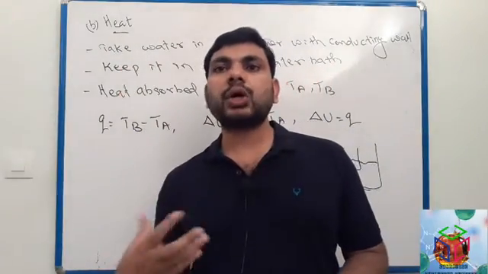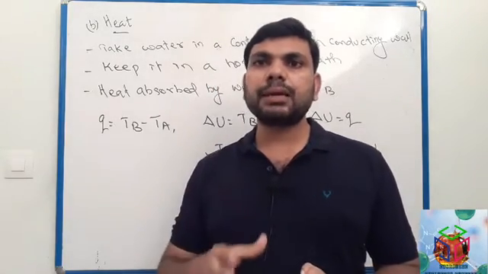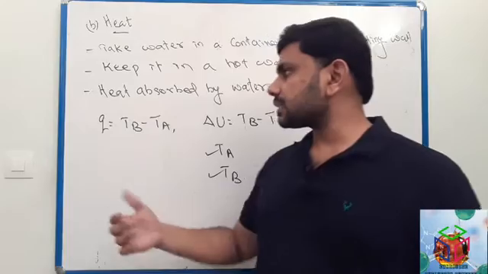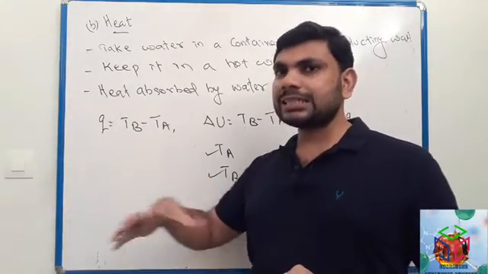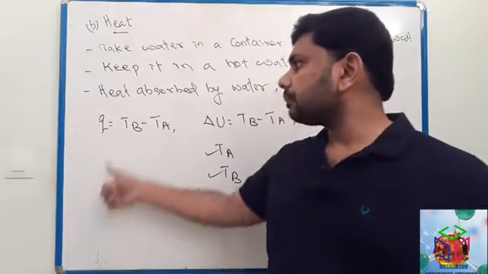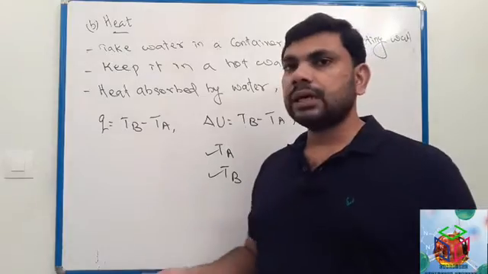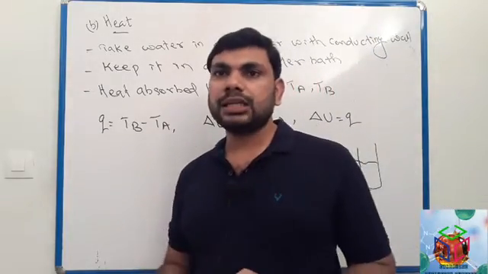We discussed already the heat difference between the system and the surrounding; it will represent Q. So the change in temperature or heat between system and surrounding is TB minus TA, final temperature minus initial temperature.